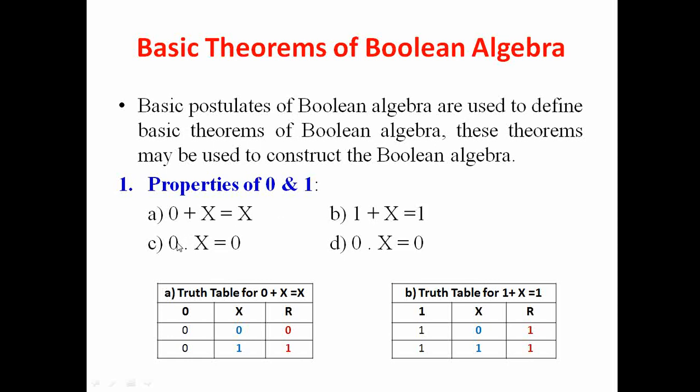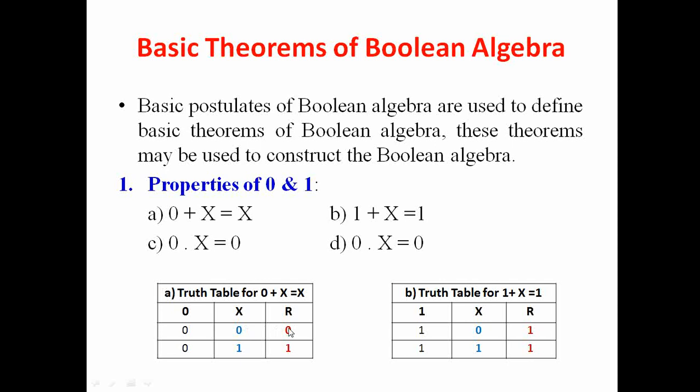If we multiply any Boolean expression with 0, we get 0, and sorry, this should be 1 here: 1 dot x is equals to x here. There is some problem in this slide, so you can rectify this.